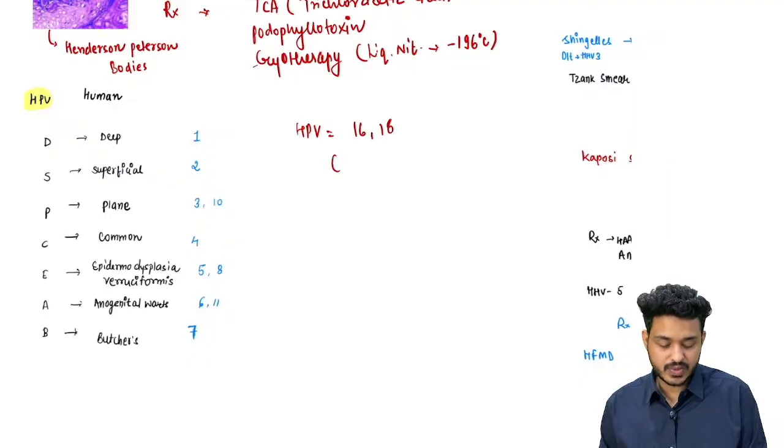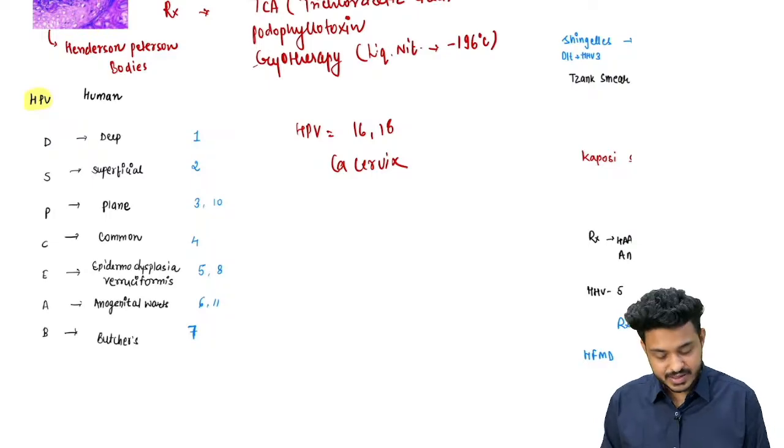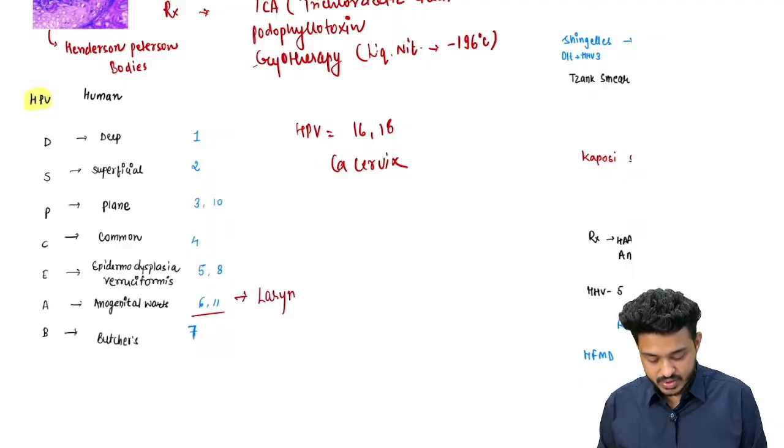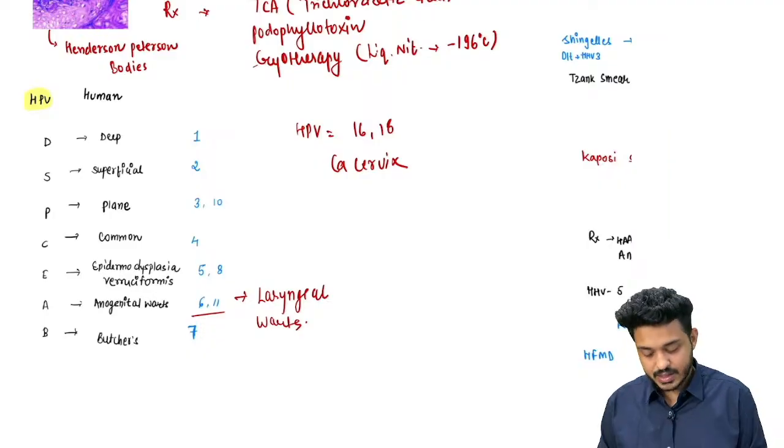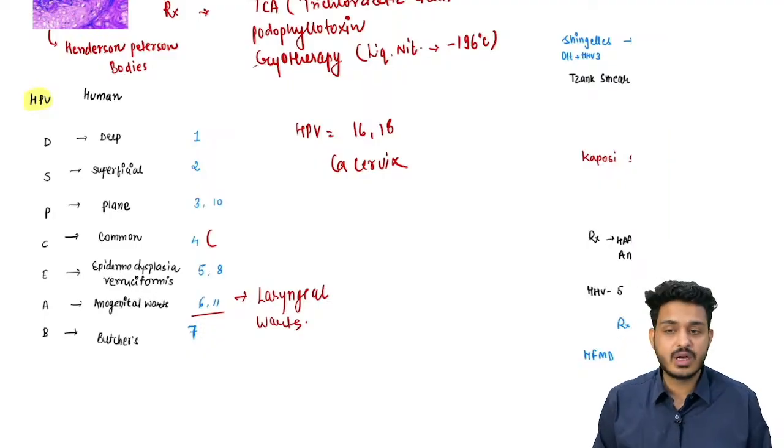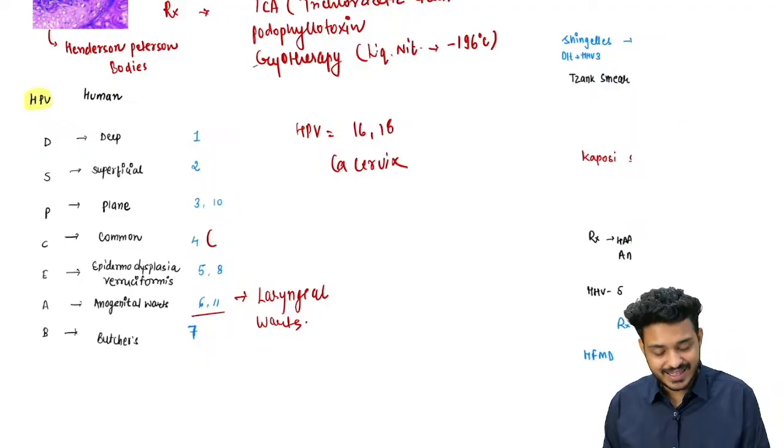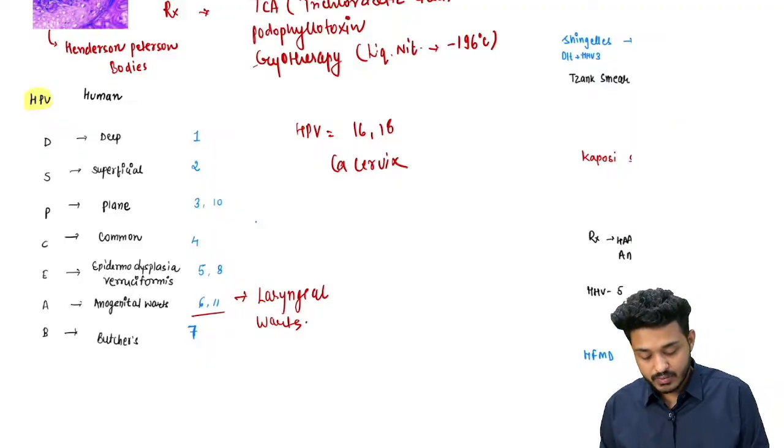They are going to cause what? CA cervix, right? We can have 6 and 11. They can also cause anogenital warts. They can also cause what? Laryngeal warts, right? This HPV 4 is going to cause what? Common warts. An examiner has given you a word, verruca vulgaris.